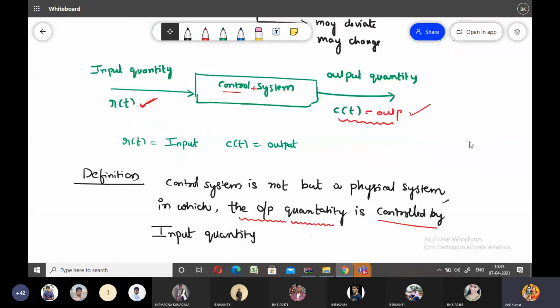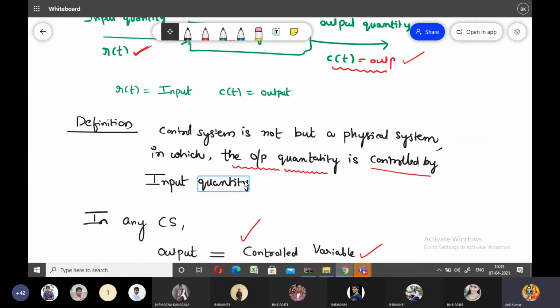Next I gave one more, very important definition: the control system is a physical system in which the output quantity is controlled with the help of the input quantity, by changing the input quantity.